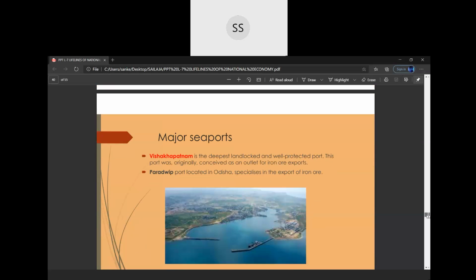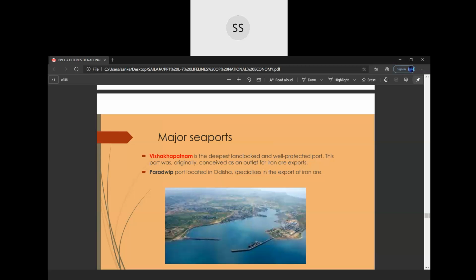Then we come to the next one. Few more ports of your eastern coast. That's your Vishakhapatnam, which is again a very famous port, the deepest landlocked and well protected port. 1 mark question, very important. They ask you which is the deepest landlocked and a well protected port of India. Mainly they will ask deepest landlocked port. Answer is Vishakhapatnam. It also handles a lot of iron ore export.